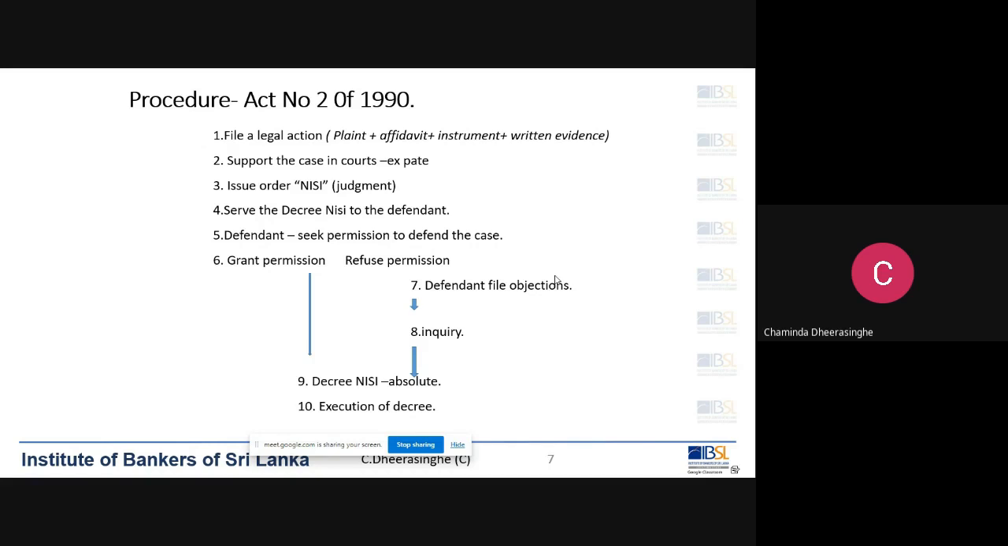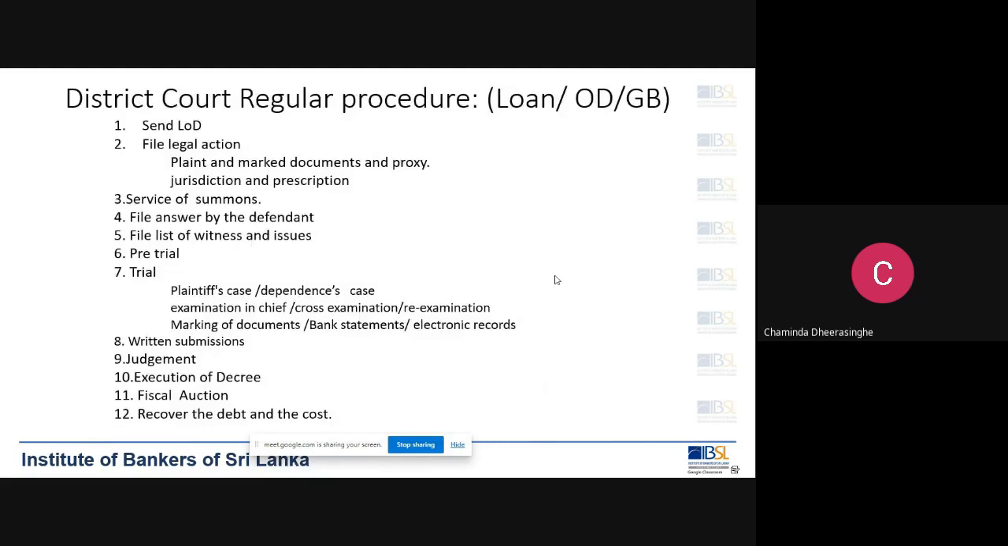What are the documents? The plaint, an affidavit from the principal officer of the bank or the institution. Then we have to annex the original agreement or the instrument. Then whatever written evidence is available with us to prove our claim. Those are the documents we file at the initial stage. Then after filing this action in court, the court will give a date to support the case. Now you see the next step of the regular action.